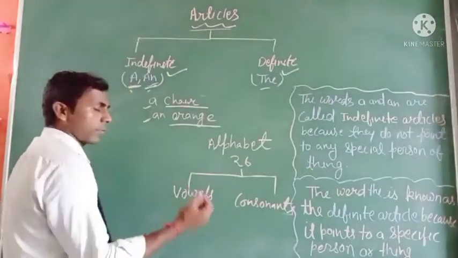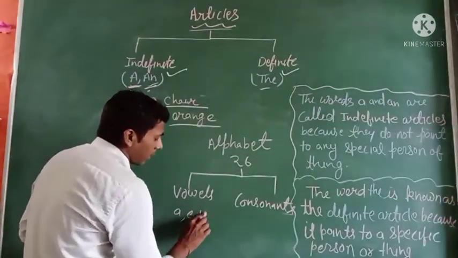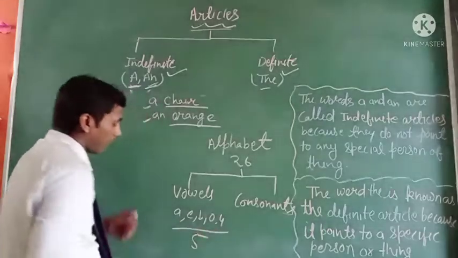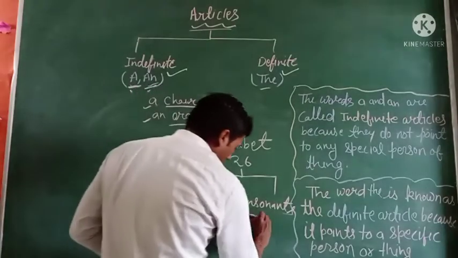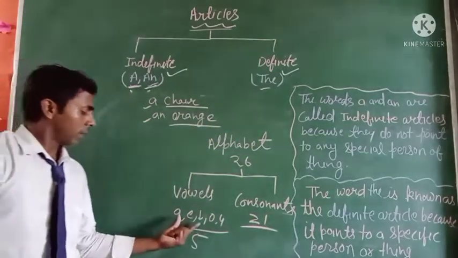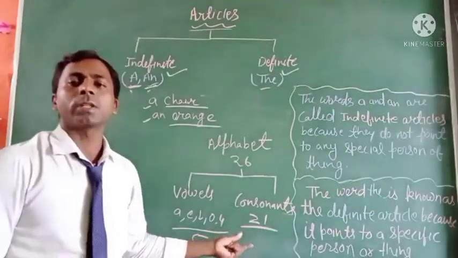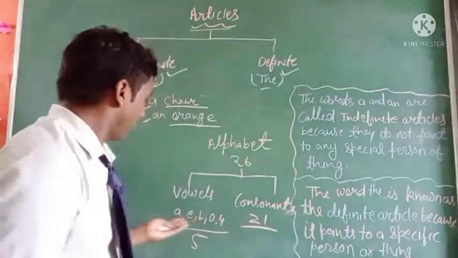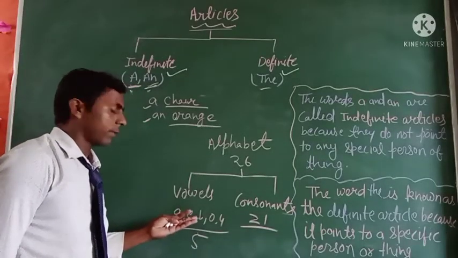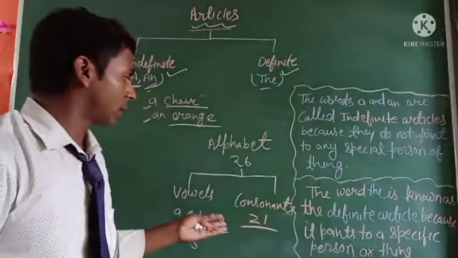In the vowels there are five letters: A, E, I, O, U. Only five letters, and the rest of the 21 letters are consonants, like B, C, D, F, G, H, etc. These letters are called consonants.